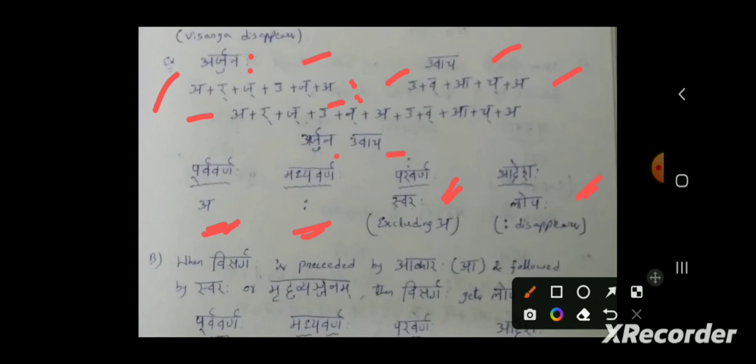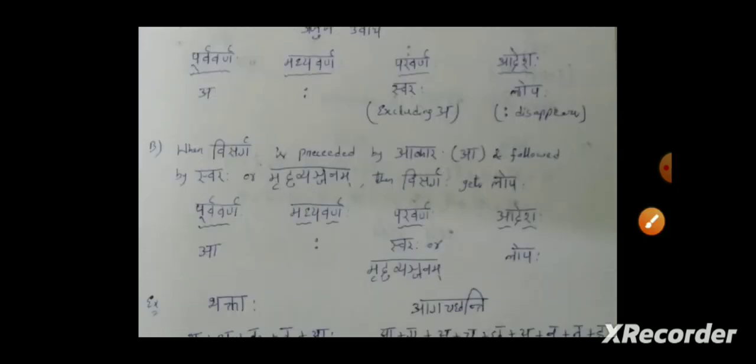Only Visarga will disappear. In which case? When Visarga is preceded by the letter A and followed by any swara excluding A, then only this Visarga Lopa happens. That is the first case. Let's see the second case.